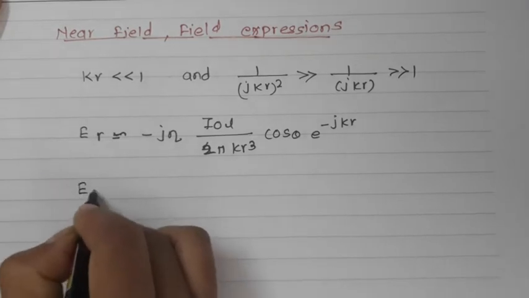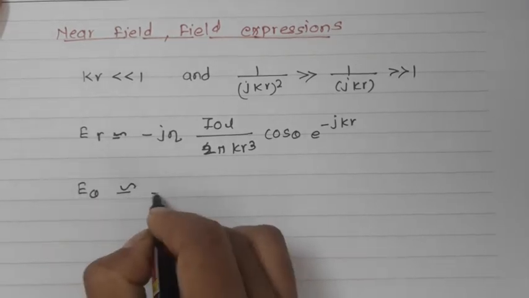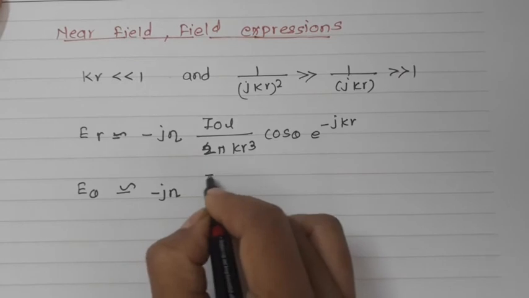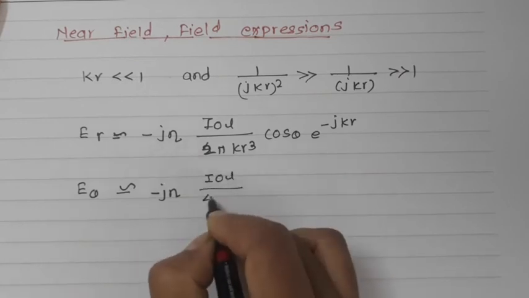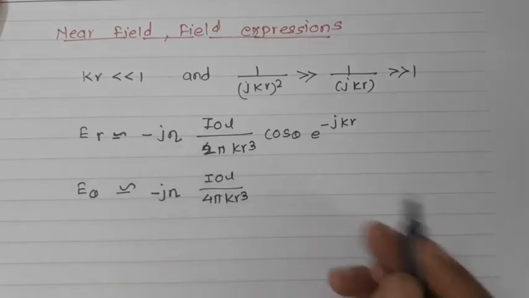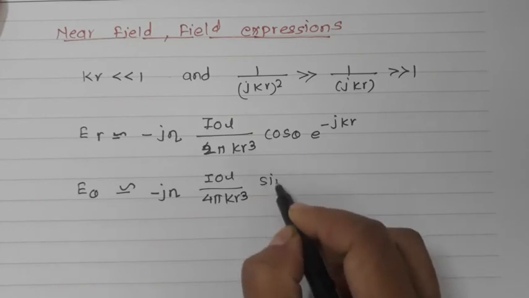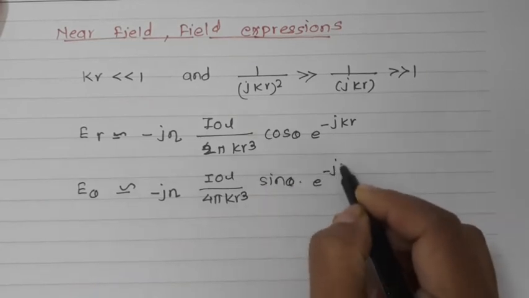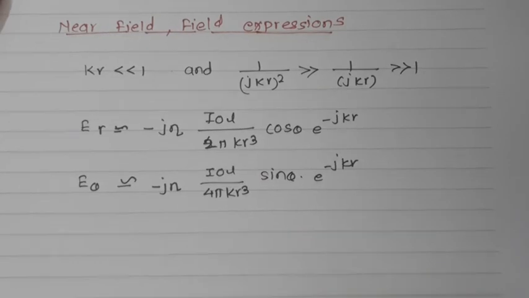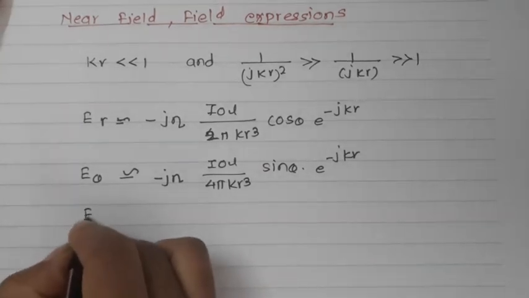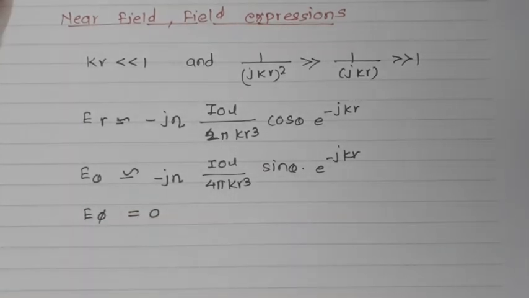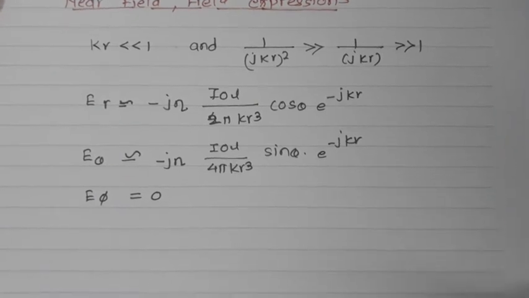E theta will be minus j eta I0 L upon 4 pi k r cube, sin theta, e raised to minus jkr, and we know that E phi is equal to 0. So this is all about the electric field components for the near field region.